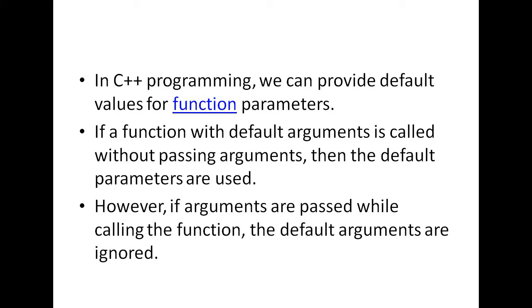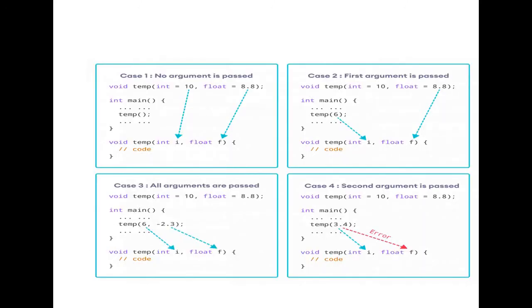However, if arguments are passed while calling the function, the default arguments are ignored. If I pass some values while calling the function, then the default arguments are ignored.